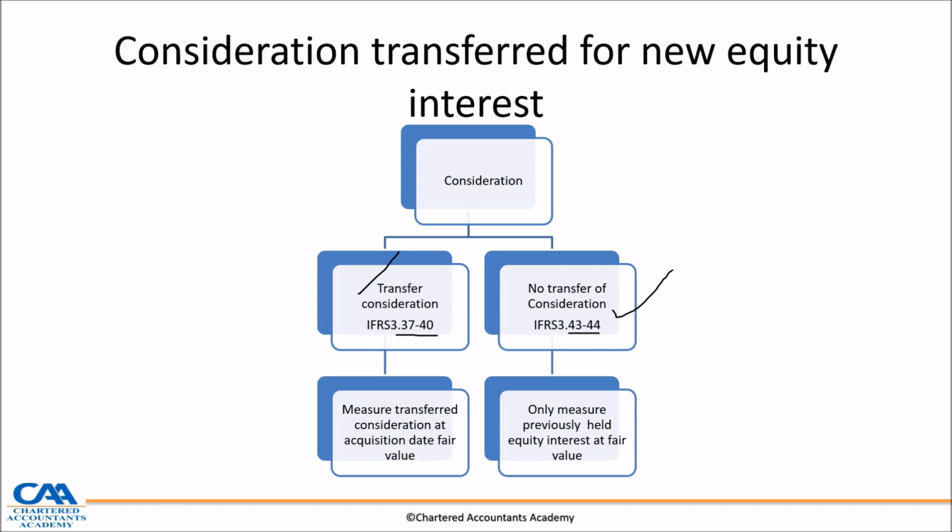So if I transfer consideration in acquiring control, or in acquiring a subsidiary, I measure the transferred consideration at fair value, acquisition at fair value. But if control is acquired with no transfer of consideration, we only therefore remeasure the previously held equity interest at fair value. There's nothing else to measure in this case.